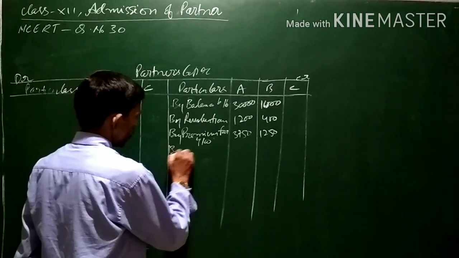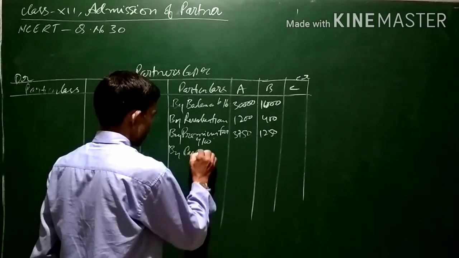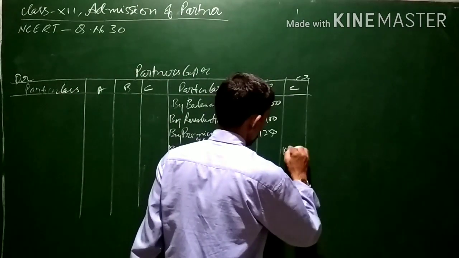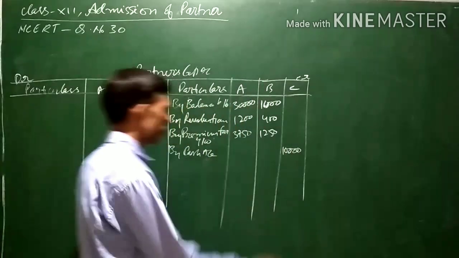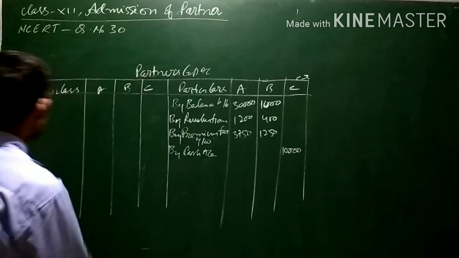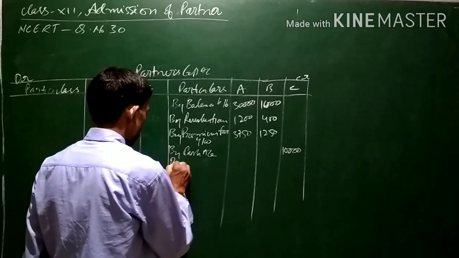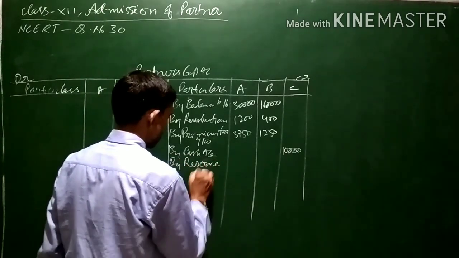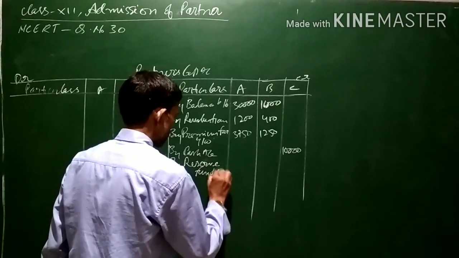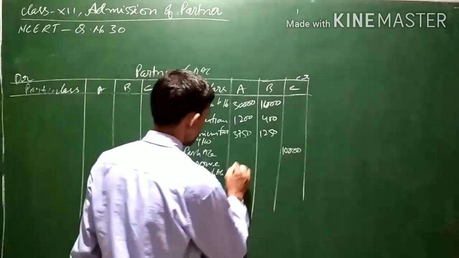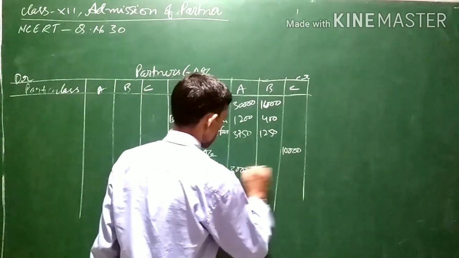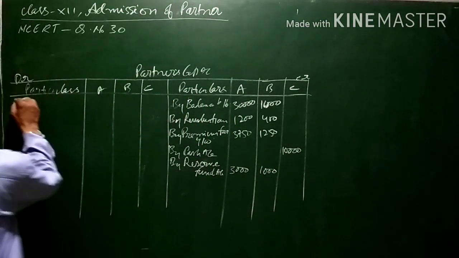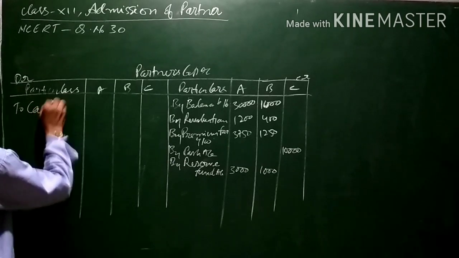Now, the new partner was also bringing cash for capital to the extent of 10,000. This 10,000 will be transferred to the new partner's capital account. Then there was a reserve fund also, which was transferred to the old partners' capital accounts. The reserve fund was 4,000, so 3,000 and 1,000 was transferred to the partners' capital accounts. Now, there was drawing also.